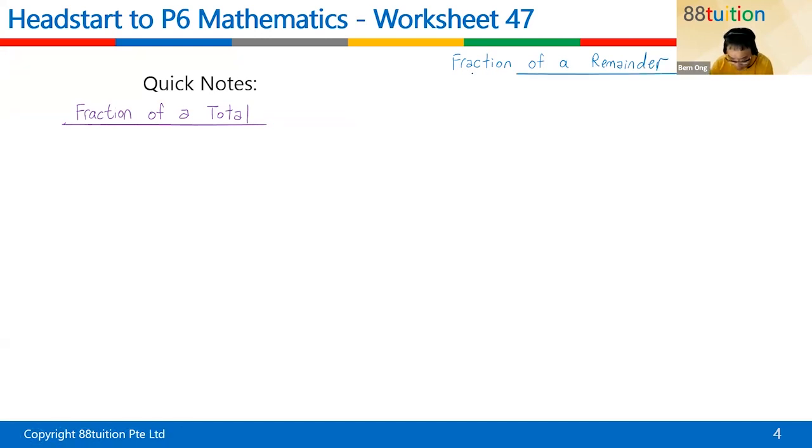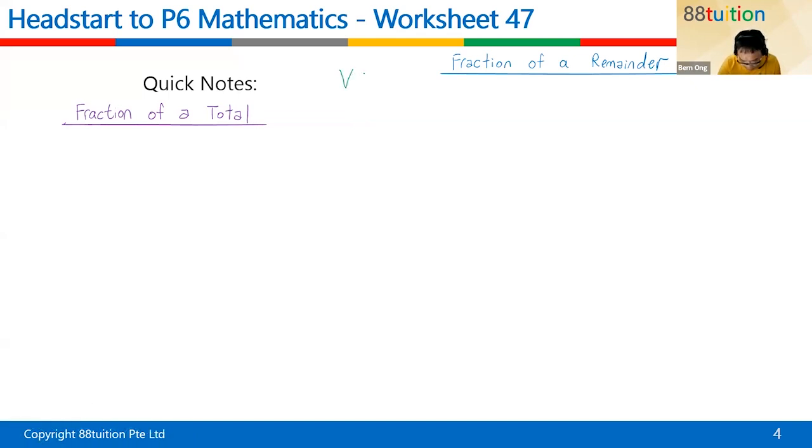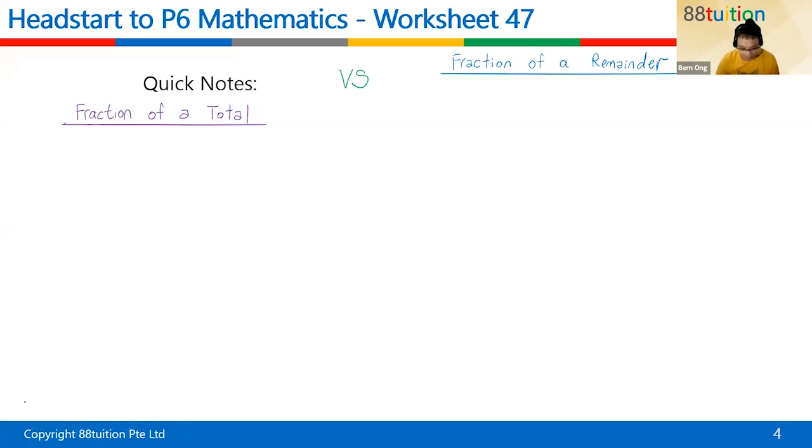VS means versus. So how does a fraction of a total look like? For example, maybe they will say that they are, let's say, marbles. They are red, blue, purple marbles.